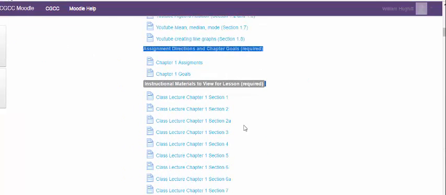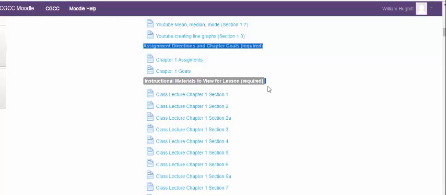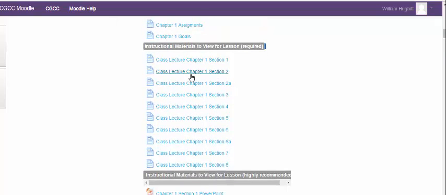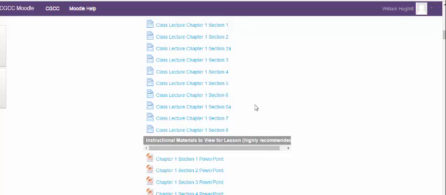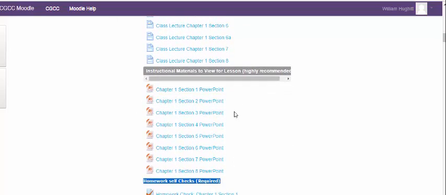Okay, the goals are there. And then you're going to have the lecture. Notice it says required. I can see in the system if you're doing what you need to do. So, these are here for your benefit. If you were in a face-to-face class, this is what you would see me doing and showing you how to do the types of problems. If you look at these prior to doing the homework, you'll probably be a lot more successful. So again, please do all the required work. Again, you're paying money for this course, and you're going to get more out of it if you're doing the required things.